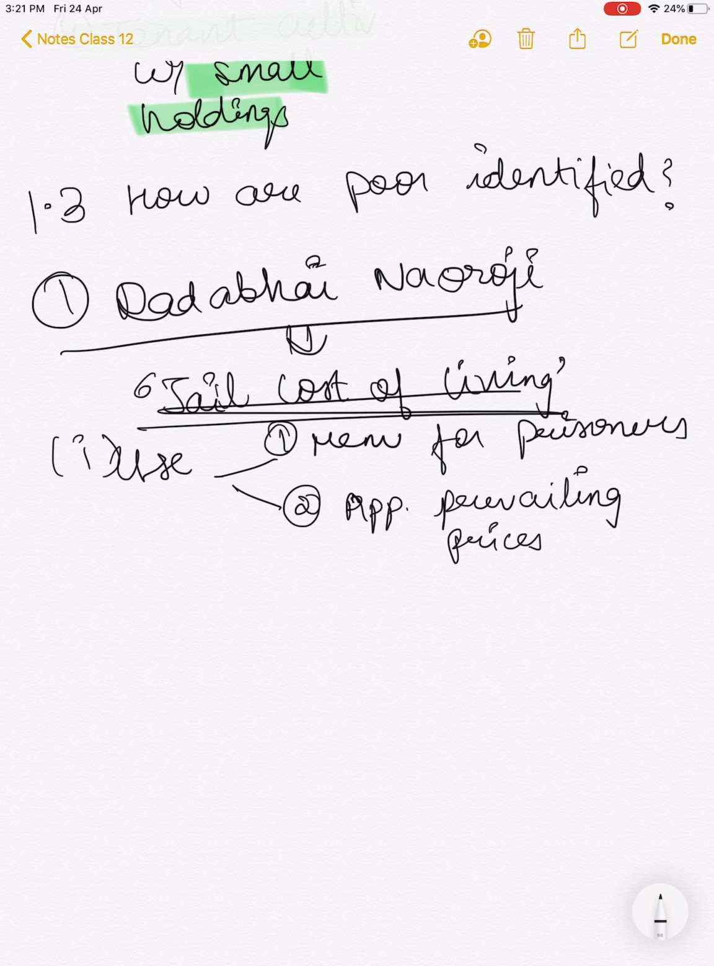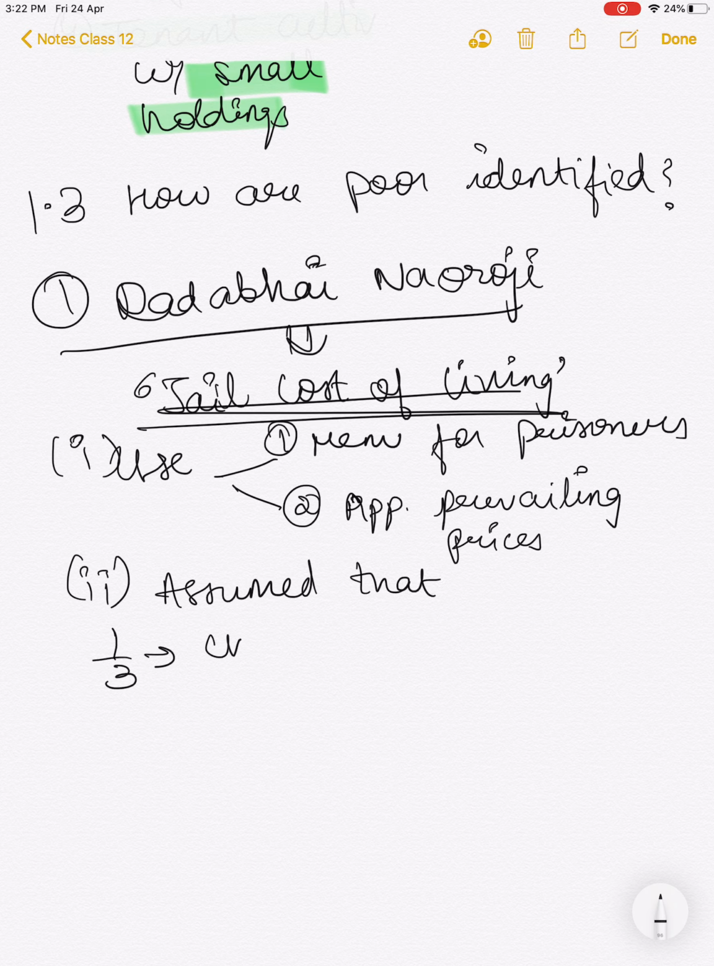But the problem that he faced when he used both of them was that normally only adults go to prison, so how do we account for the poor who are also children? So he said let's just adjust it, and we'll assume. He assumed that of the whole population 1/3 were children, so we are left with 2/3 adults.